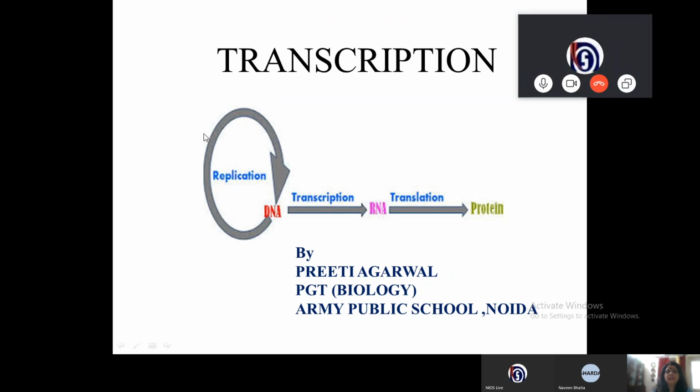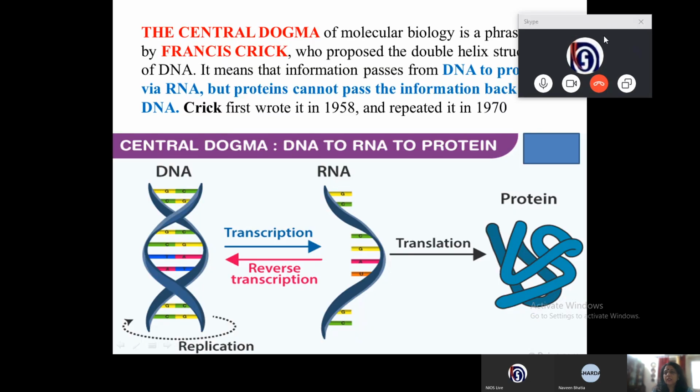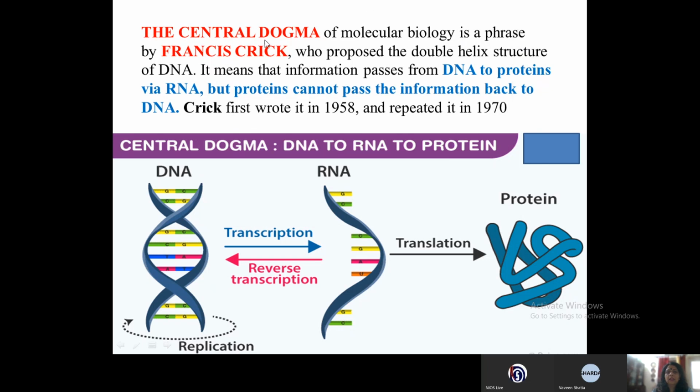So you see the central dogma here, where you are going to see the DNA. This is what Francis Crick gave us, that the central dogma for molecular biology is a phrase that was given by Francis Crick, who proposed the double helical structure of DNA.